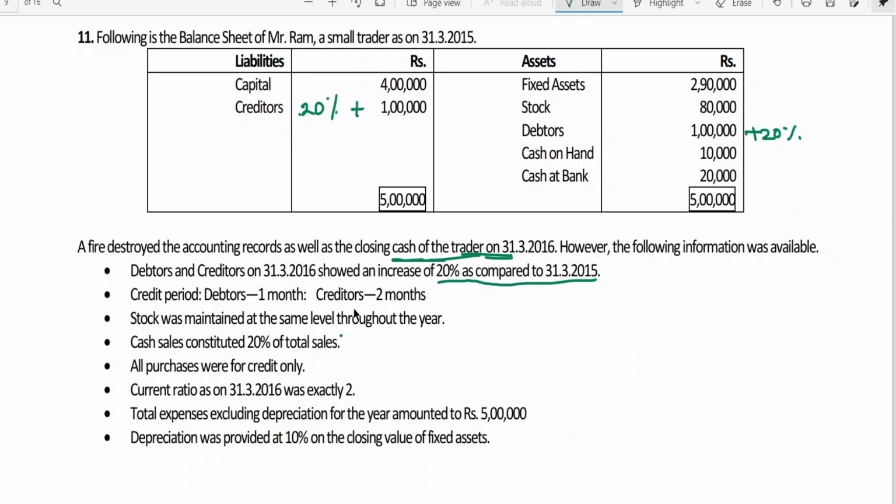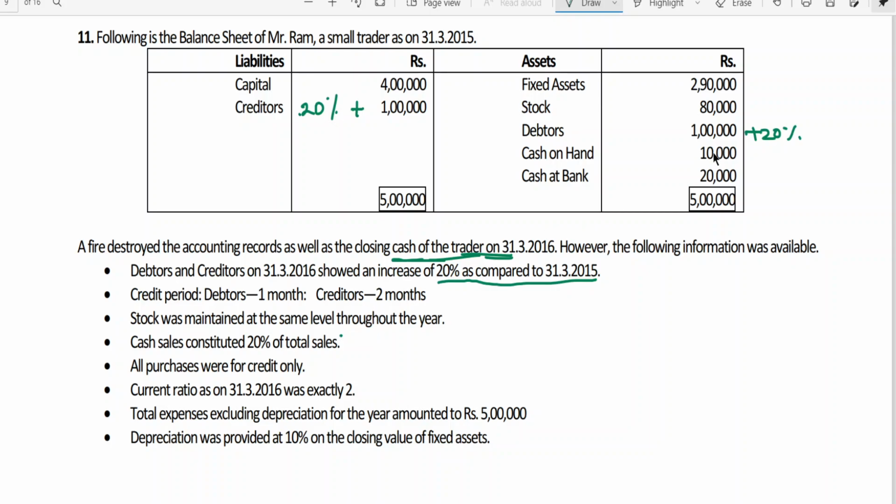This is an important point, sir. How can you say that this information is useful for credit sales and credit purchases? I'll tell you. He's saying that the credit period for debtors is 1 month. That means this is the closing balance. Now we need to find out the credit sales during the year, from 1st April 15 to 31st March 16. Just give a thought to this. On the basis of the 1 month information, or the 2 months information, can I find out? Surely you can find out.